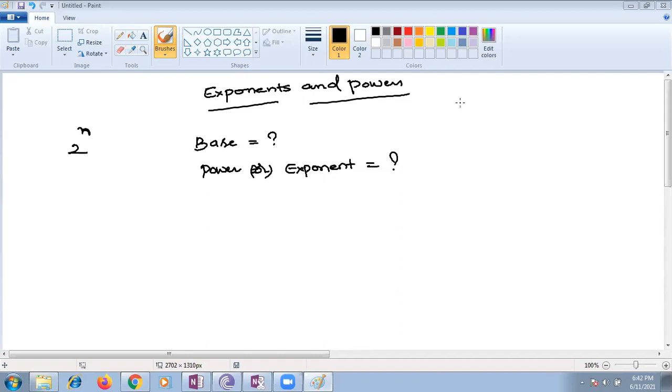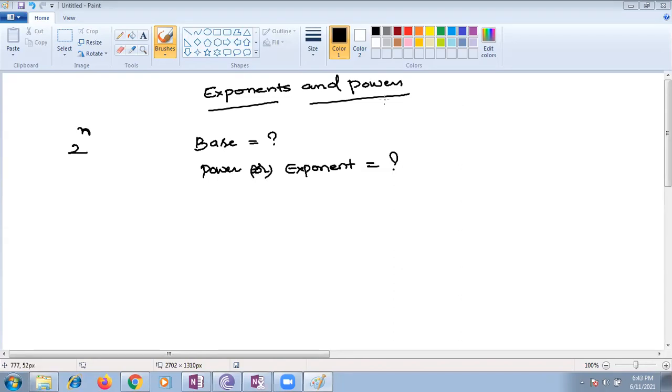Yes, ma'am, can I say? Kunal, you can chart so that I can see everyone. Cyrus, base is, very good. Okay, ma'am. Pranav, ma'am, 2 is base, power is n. Very good. Very good.